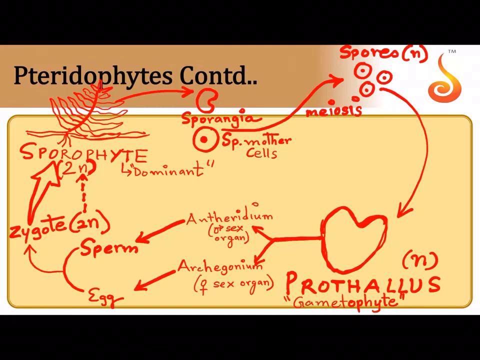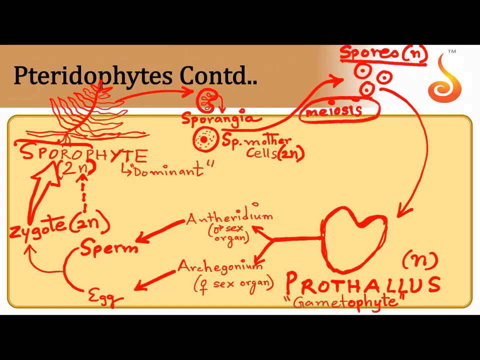So there are aggregates of sporangia, this kidney shaped structure. Inside that you have structures called sporangia. In the sporangia there are cells. What are the cells called? Diploid spore mother cells. The spore mother cells which are diploid, basically sporophyte means it is a plant capable of producing spore. What spores? Haploid spore.